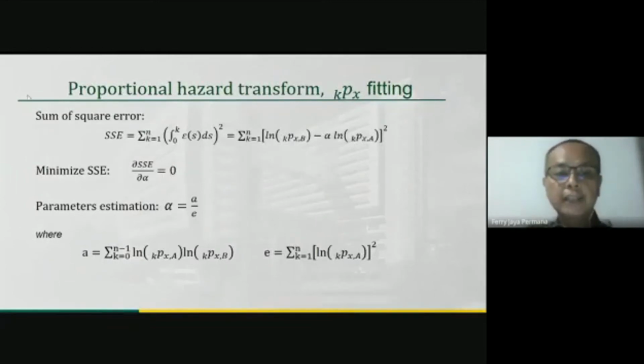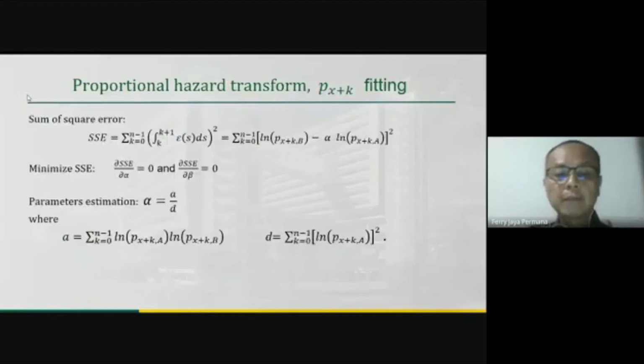In this slide, we can see how to approximate force of mortality in the target year from today's force of mortality if we apply proportional hazard transform using kPx fitting, the sum of square error, and how to get the estimation of parameter alpha. This slide presents the approximation of force of mortality in the target year, sum of square error, and parameter estimation when we apply proportional hazard transform using Px plus k fitting.